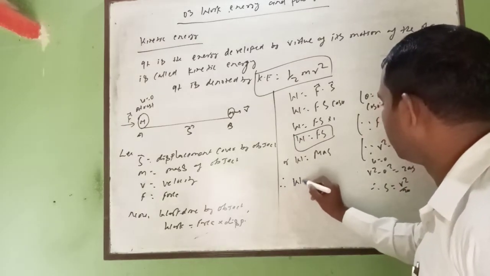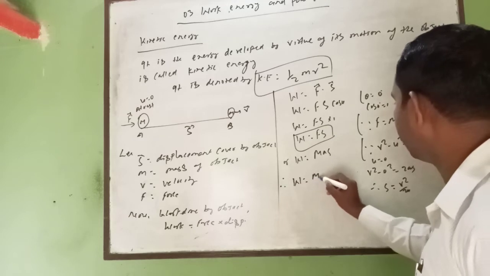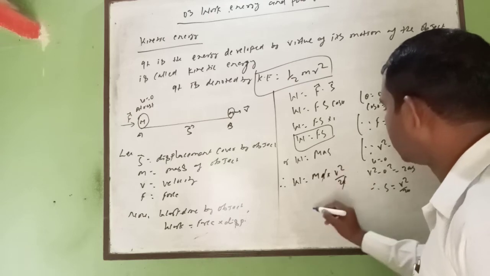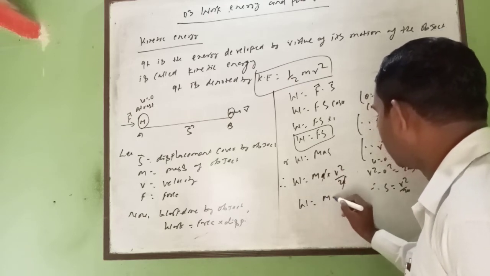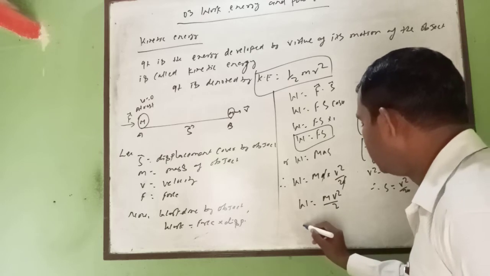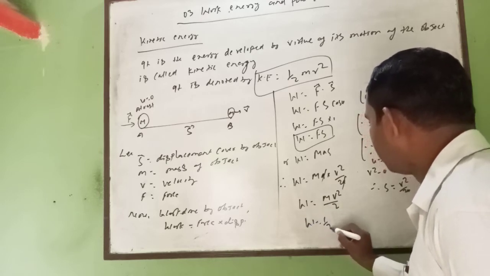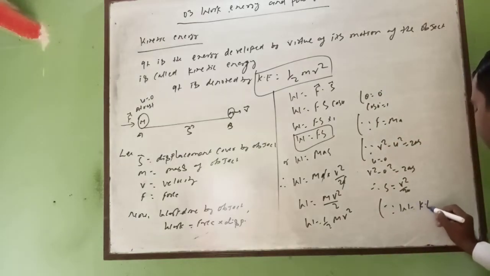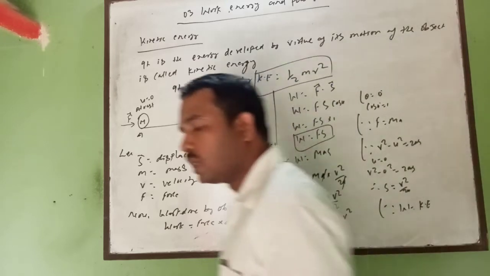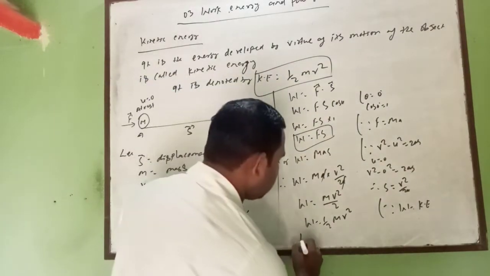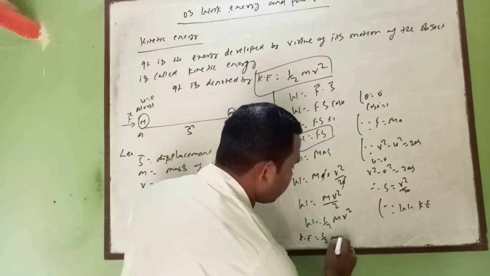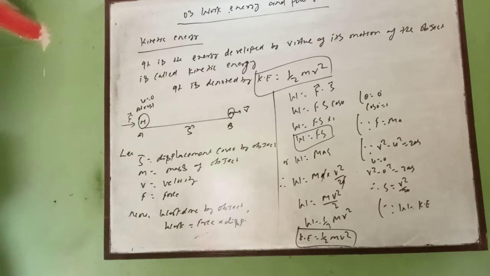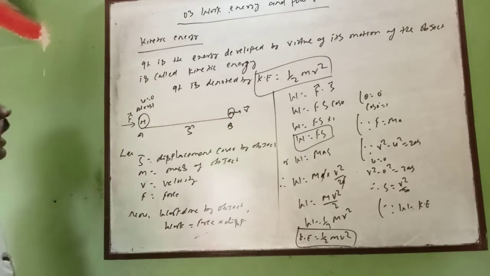Therefore W is equal to ma into v square by 2a, and the a and a will cancel out, and finally you have W is equal to mv square by 2. It means W is equal to half mv square, and you know that W is equal to KE, that is the kinetic energy. So here KE is equal to half mv square. This is the formula of kinetic energy we got, simply.